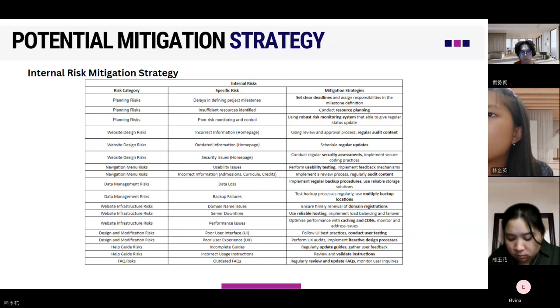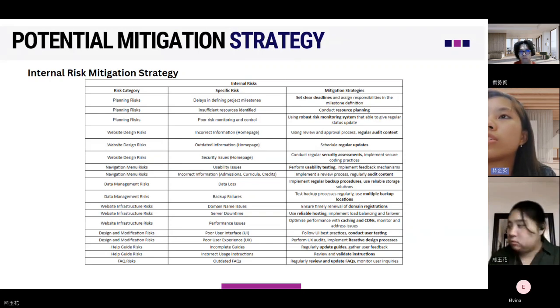So this is the potential mitigation strategy. Mitigation strategies are things that we want to do in order to reduce problems happening in the future. In this table we also have the risk category, the specific risk, and how to reduce the risk from happening in the future. This is the table for the internal risk mitigation strategy.